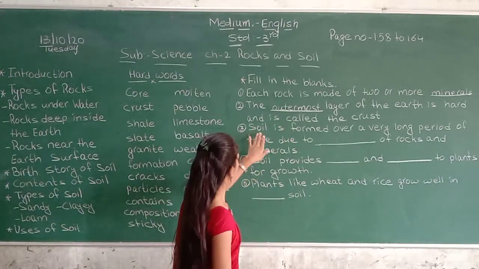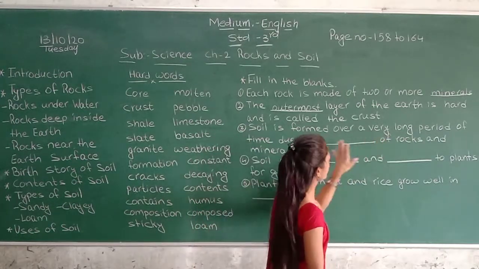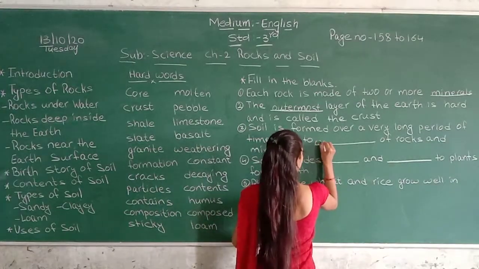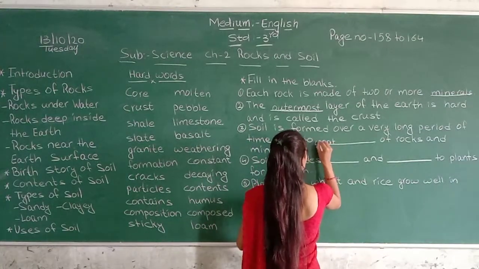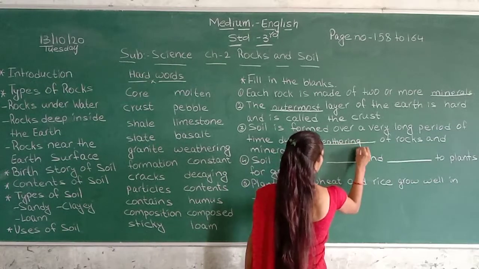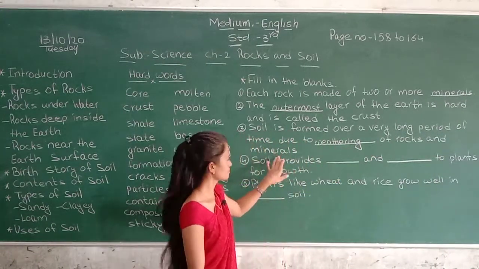Now third one, soil is formed over a very long period of time due to weathering of rocks and minerals.